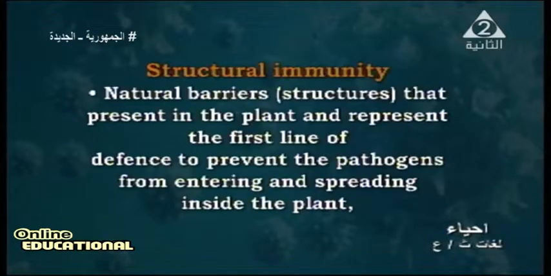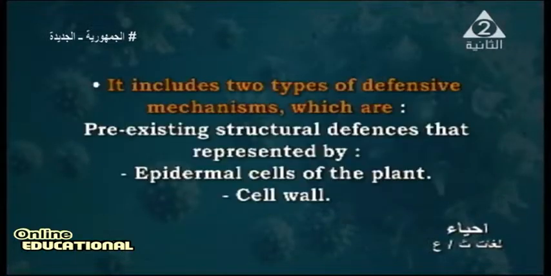What is structure immunity? Structure immunity is a natural barrier present in the plant and represents the first line of defense, preventing the pathogen from entering and spreading inside the plant. This includes two defense mechanisms: pre-existing structure defense, represented by the epidermal cell wall of the plant, like the cell wall made of cellulose, which is covered with cutin, that prevents the entrance of any microbes inside the plant.